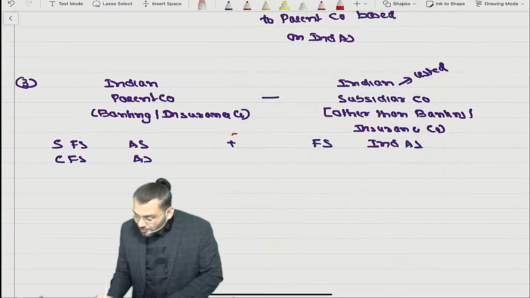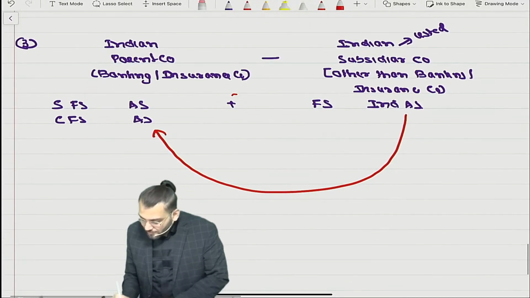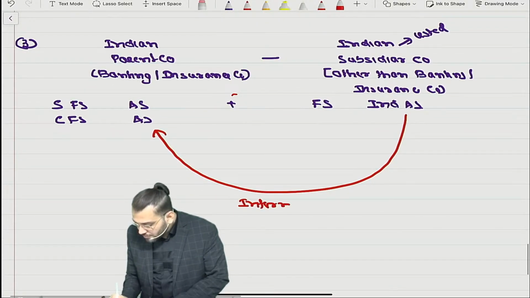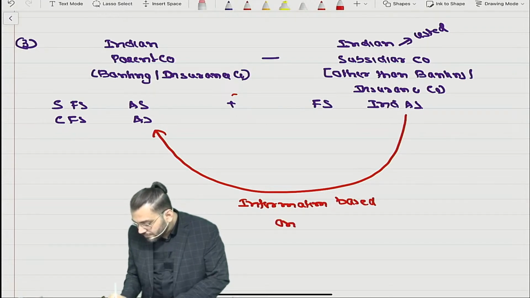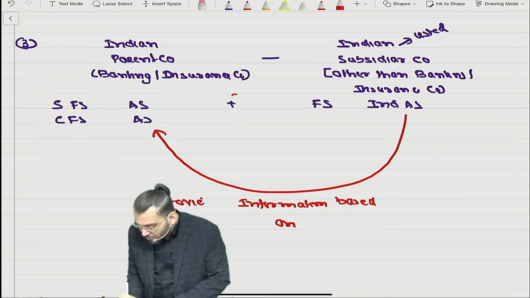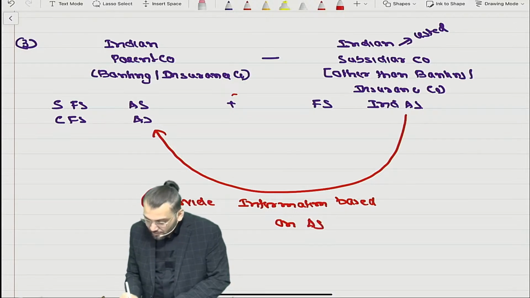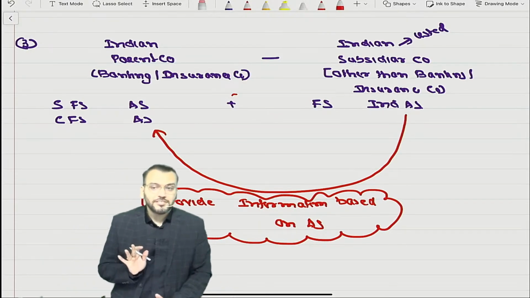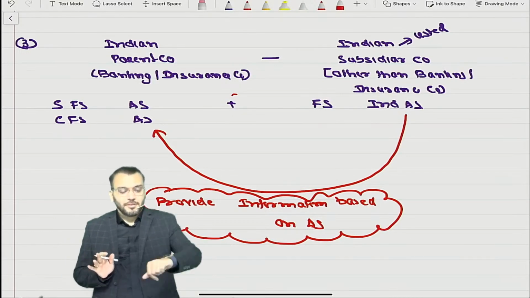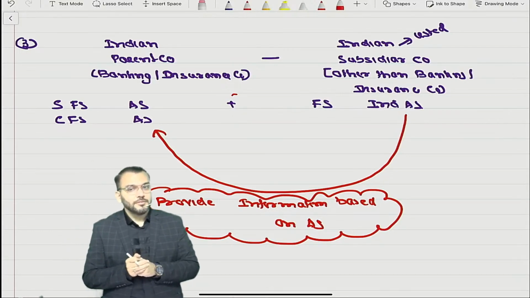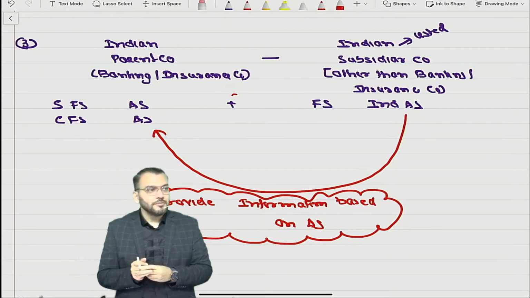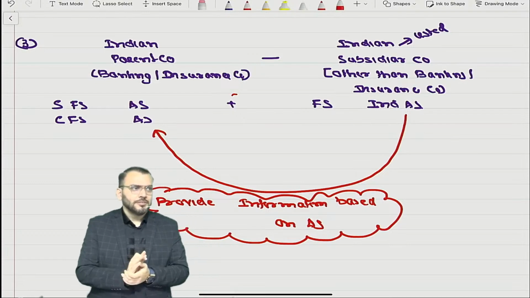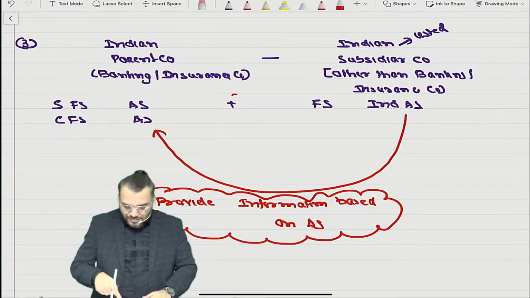Now this will provide information. They will provide information based on what? Based on Ind AS, yes. For which purpose? For consolidation purpose. Understood? This point, have you understood? Okay, last point, then I will stop. Let us complete whatever we started. But I think you have understood all these points.